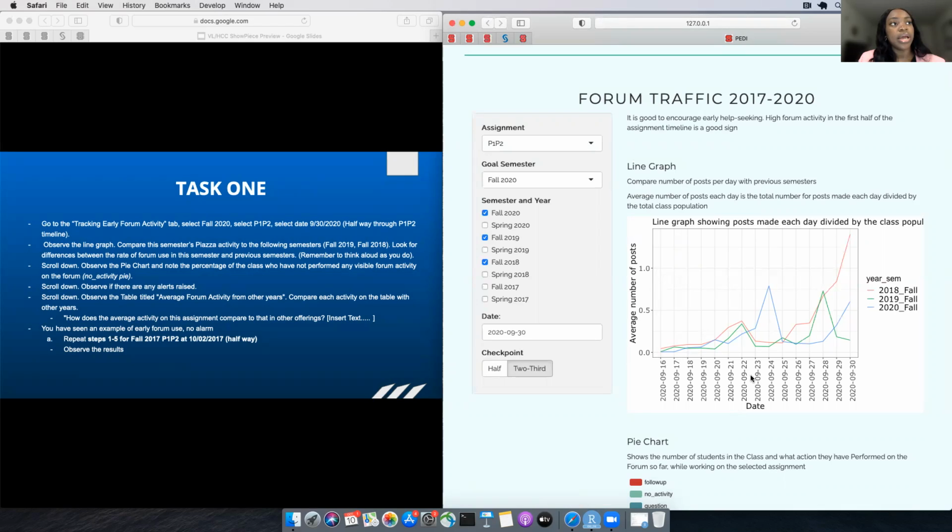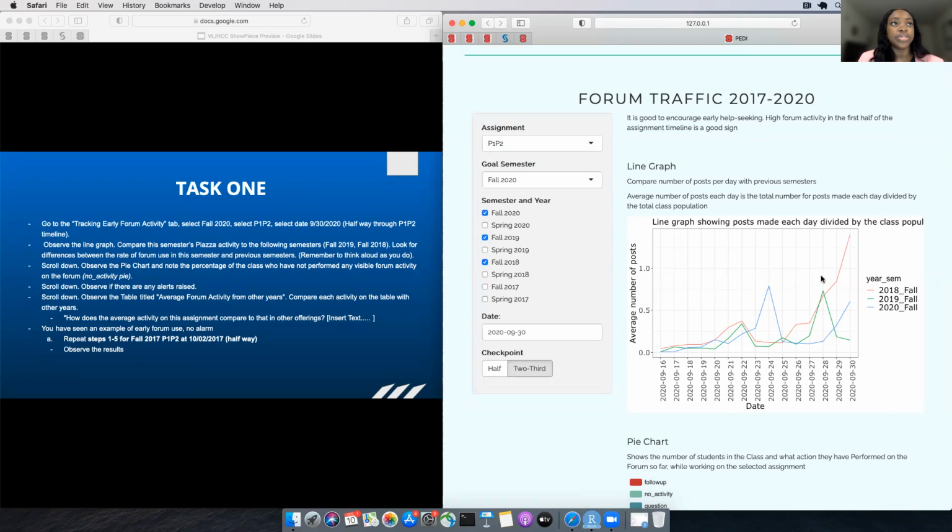And we see that early in the first half of the semester, students in fall 2020 made a higher number of early interactions. And that is interesting. However, they reduced their rate of interaction and it picked up on the 28th of September.